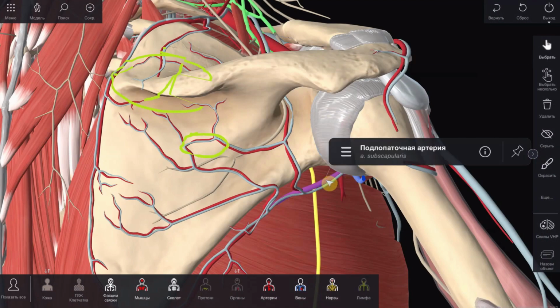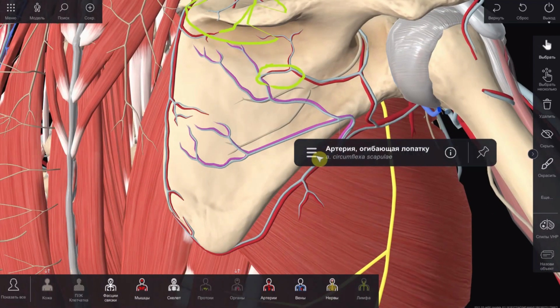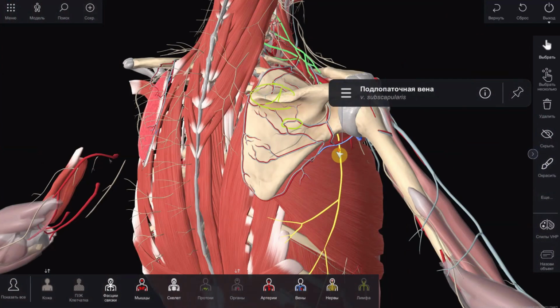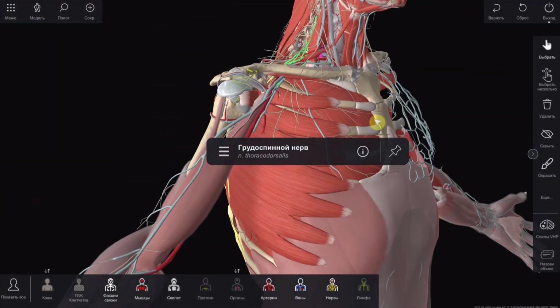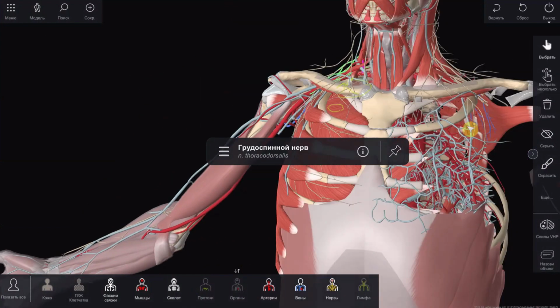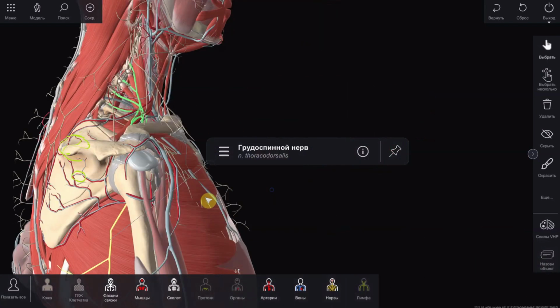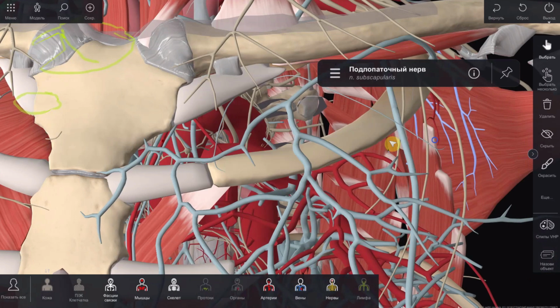Arteria, vena and nervus subscapularis. Arteria subscapularis departs from arteria axillaris in the trigonum subpectorale. It is divided into two branches. One is arteria circumflexa scapulae passing through the foramen trilaterum, and the second is arteria thoracodorsalis running along the lateral edge of musculus subscapularis along with vena thoracodorsalis. In turn, nervus thoracodorsalis departs from the posterior bundle of the subclavian part of the plexus brachialis, and vena thoracodorsalis flows into vena subscapularis. Vena subscapularis accompanies the arteria subscapularis and flows into vena axillaris. Nervus subscapularis goes separately and starts from the posterior bundle of the plexus brachialis.